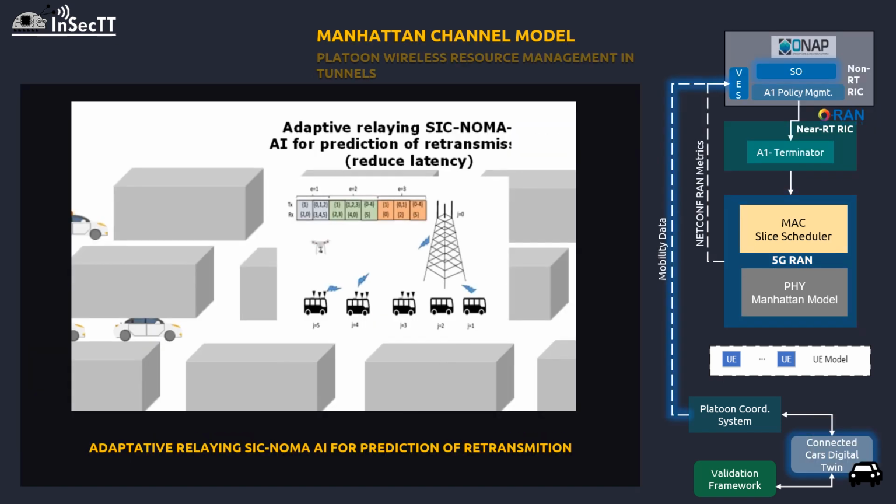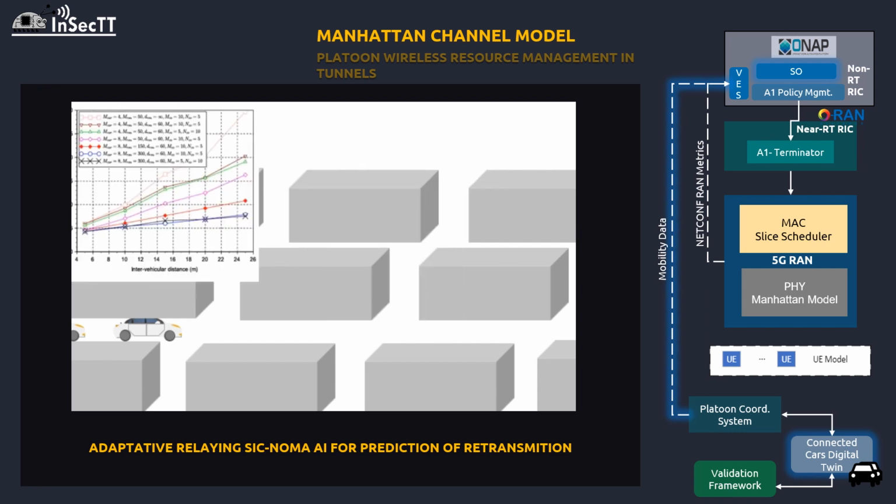In this scenario, it was assumed that the base station can relay the signal to the rest of the vehicles to trigger the emergency braking. The use of SIG-NOMA with AI has shown improvement of capacity, allowing to reduce latency and allows adaptive retransmission. This combines different signal processing tools, dealing with interference and with jamming, fading and security.